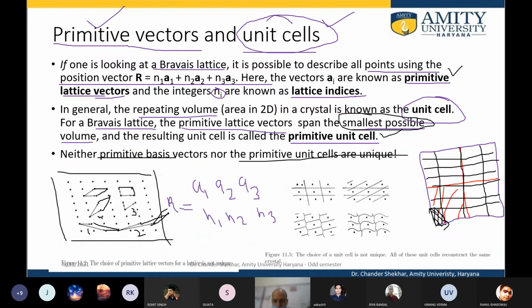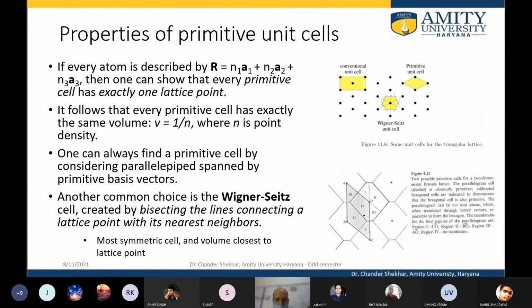So for example, again the unit cell can be like this, or it could be like this, or like this, or like this. So there are various ways in which the unit cell can be repeated in order to generate the 3-dimensional structure, or 2-dimensional, as shown in these examples. Okay, so what are the properties of the primitive unit cell? Quickly we'll look at it.